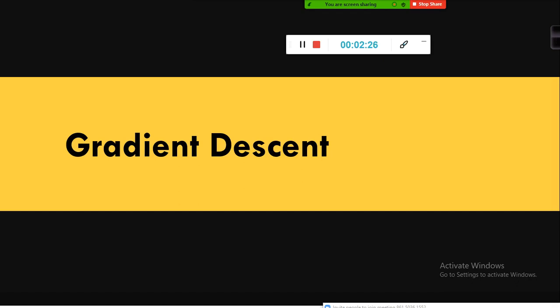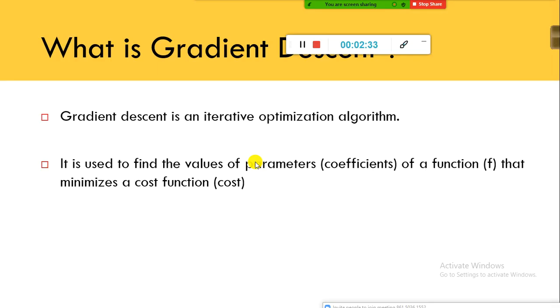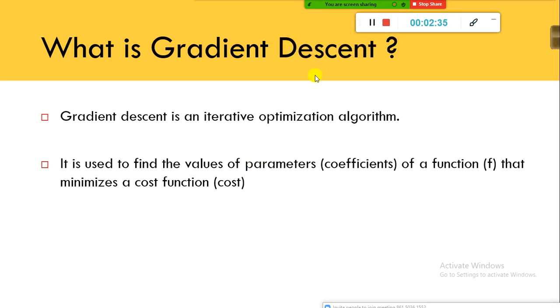Now I'll try to simplify this concept as much as possible. I'll try to reduce the complexity as much as possible. Now let us try to understand what gradient descent is. Gradient descent is an iterative optimization algorithm. So it is an optimization algorithm. Using gradient descent, we can iteratively optimize the algorithm.